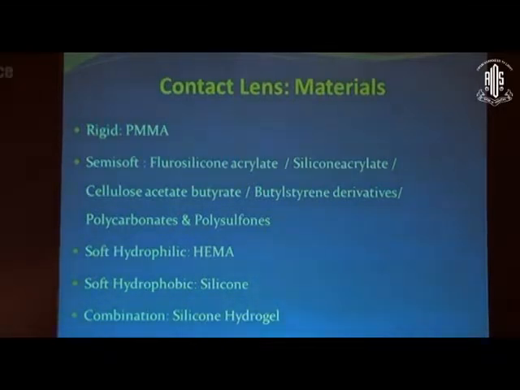So we avoid using it because it will result in corneal hypoxia and edema, and the patient will have a lot of problems. The semi-soft contact lenses are often used in various conditions in order to neutralize the ocular surface irregularity, and the material is fluorosilicon acrylate. This is the most commonly used material these days. And there are other materials as well, like cellulose acetate butyrate, which was the first material used, but these days it is fluorosilicon acrylate that is used.